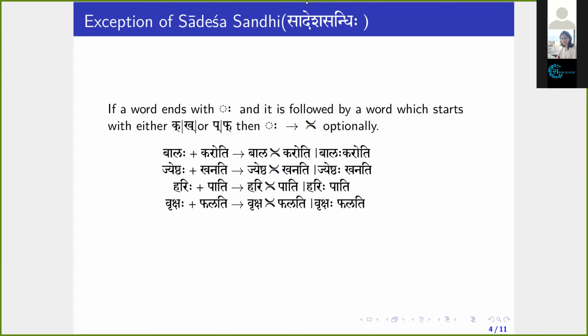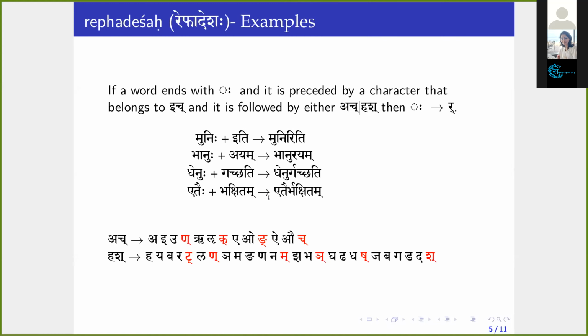That is called Upadhmaniya. These are technical terms, okay? What is Upadhmaniya? Visarga is designated as Upadhmaniya if it is followed by either pa or pha.